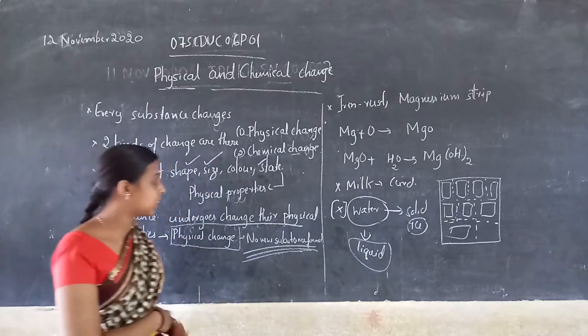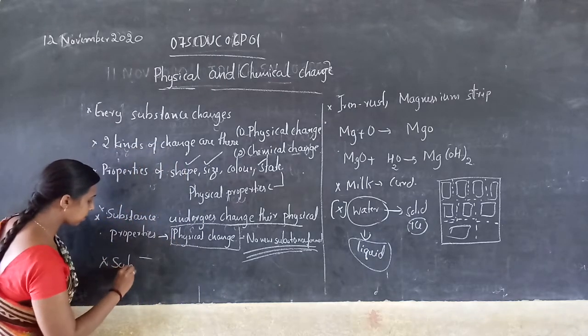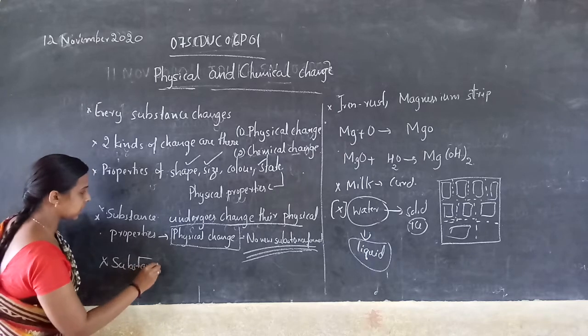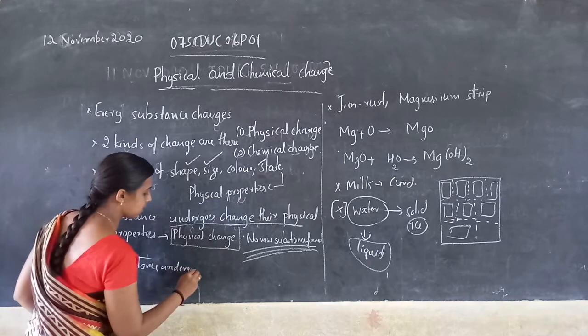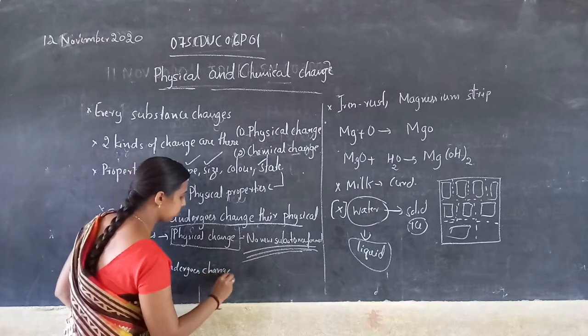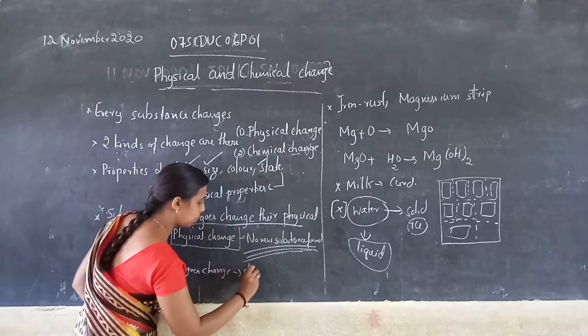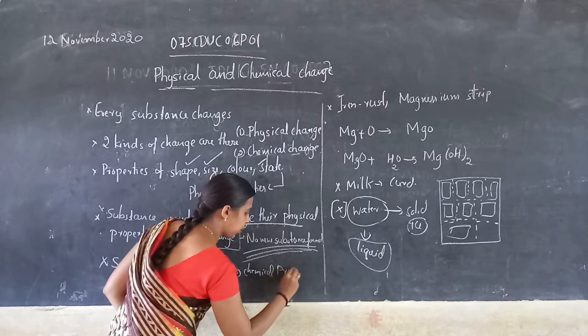Next, what is a chemical change? Chemical change means the substance undergoes a change in its chemical properties.